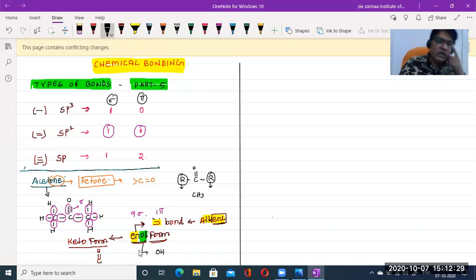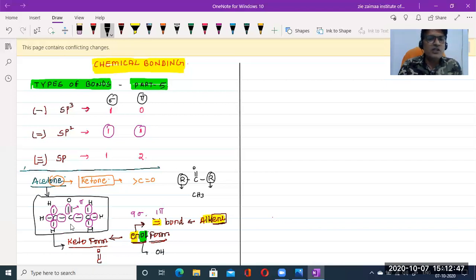In this molecule, acetone, CH3COCH3, we need to convert this structure into the enol form. This compound CH3COCH3 is directly the keto form, because it shows C double bond O. Now we need to convert this keto form into the enol form.